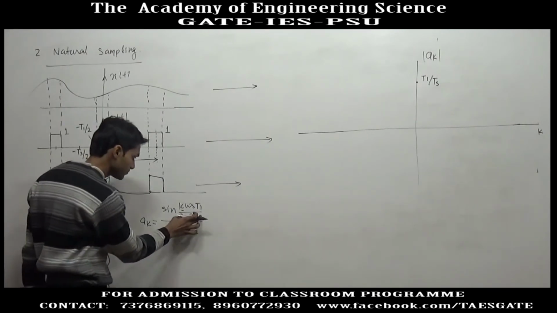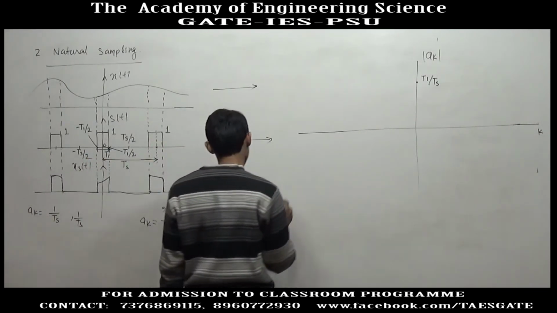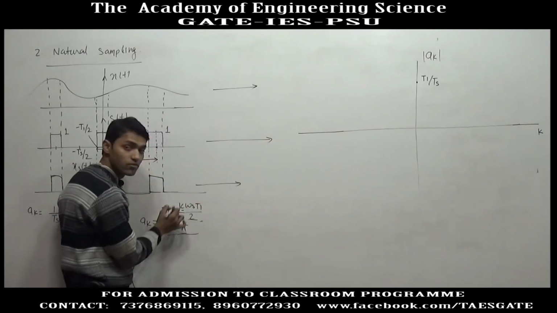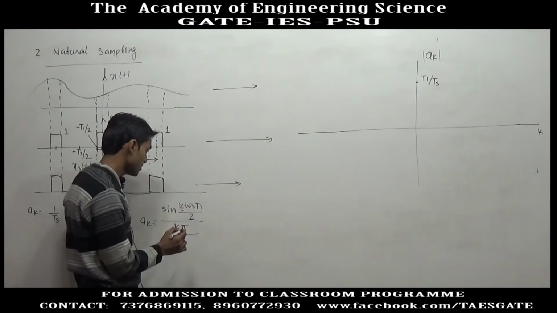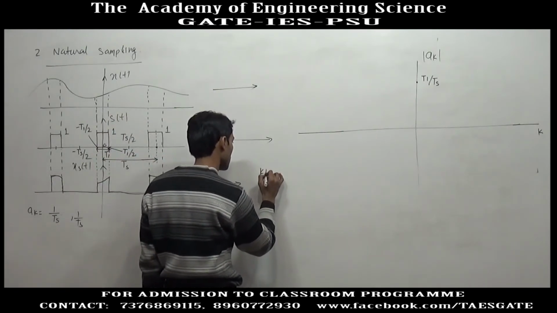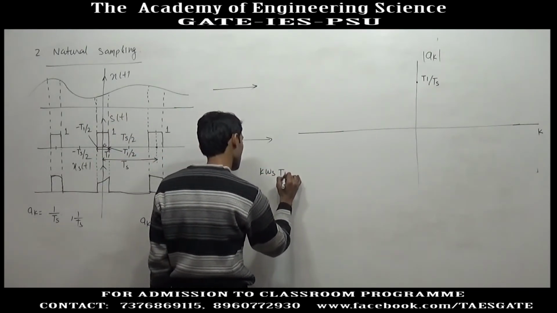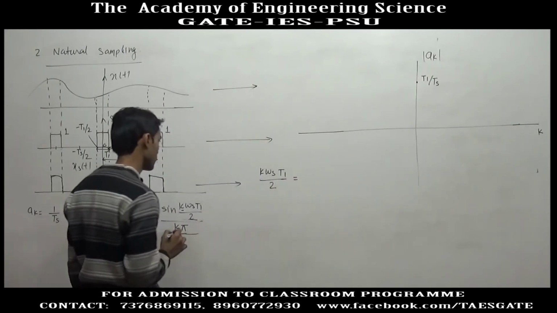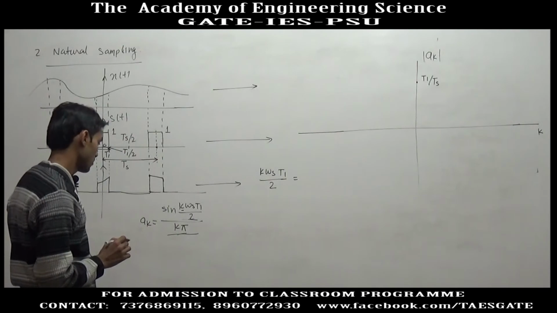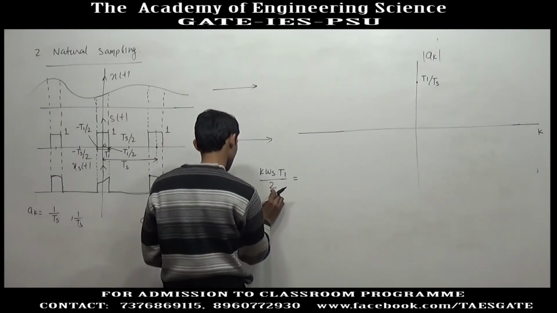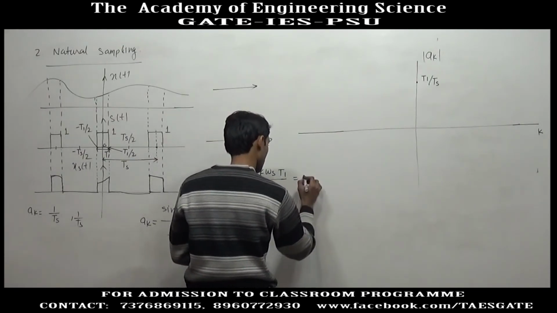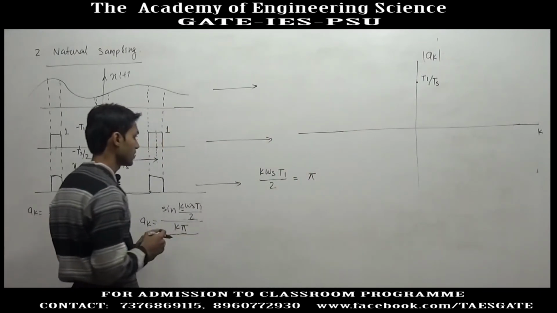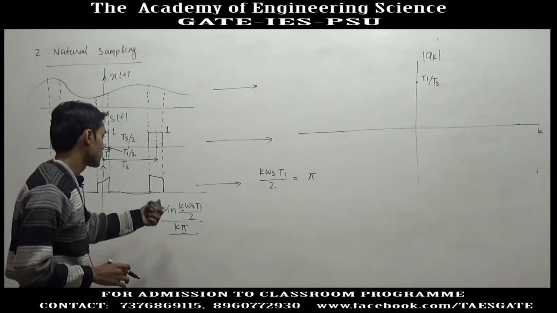So if you plot, this will become 0 whenever this is an integral multiple of pi, where the sine term is 0. So whenever k omega s T1 by 2 becomes an integral multiple of pi, this whole term is 0.